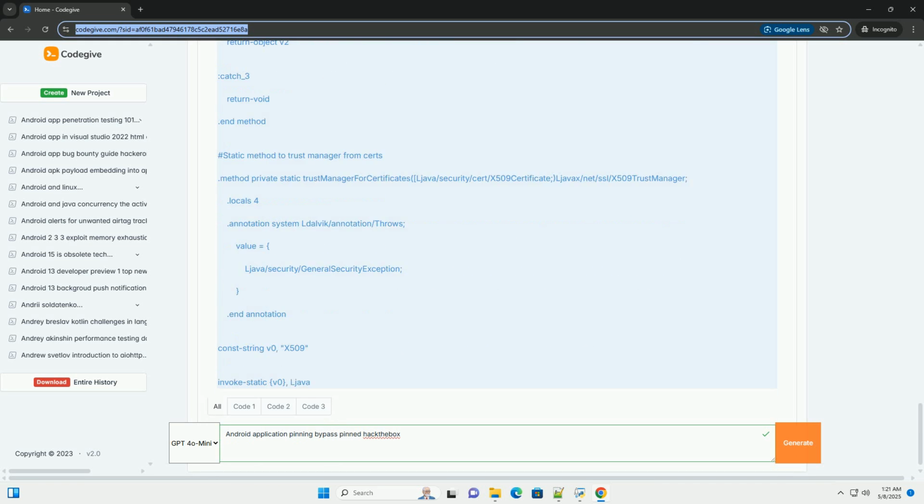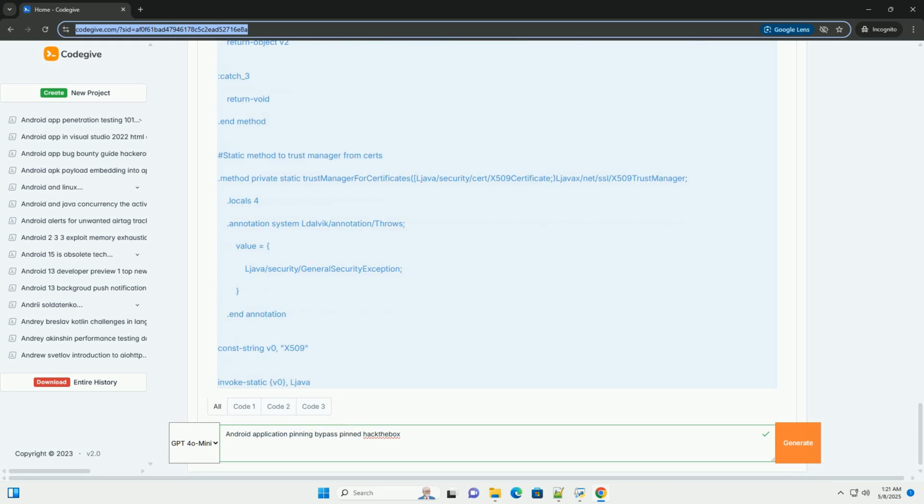Install the proxy's certificate on your device. You need to install the proxy's CA certificate as a trusted certificate on your Android device to prevent TLS errors when intercepting HTTPS traffic. This usually involves downloading the certificate from your proxy application, for example the Burp Suite CA certificate, and installing it through the Android system settings: Security, Encryption and credentials, Install a certificate, CA certificate. On Android 7.0 and later, you may need to move the certificate to the system partition to trust it for all applications. This requires root.